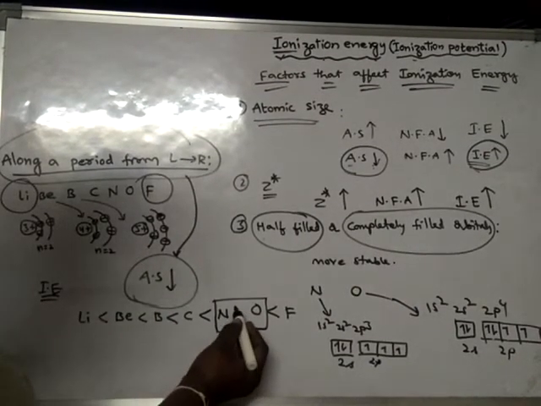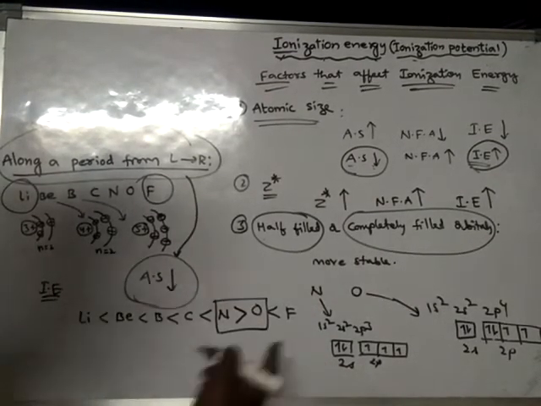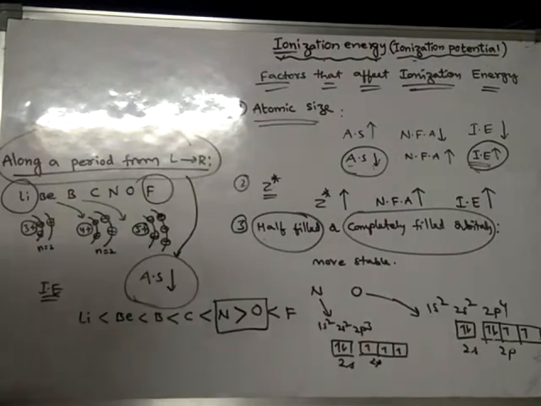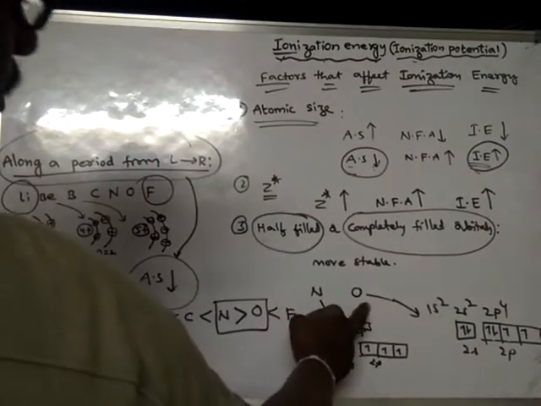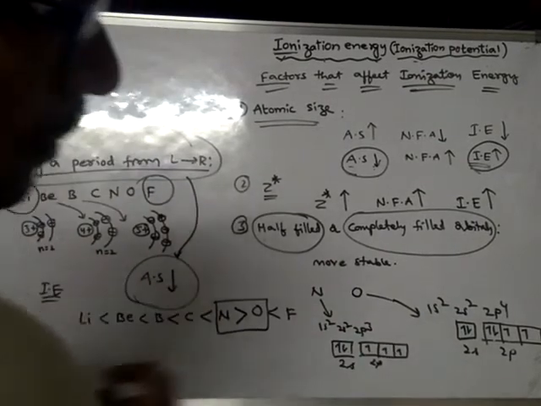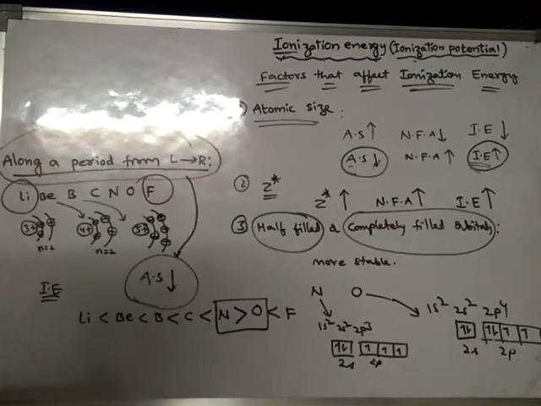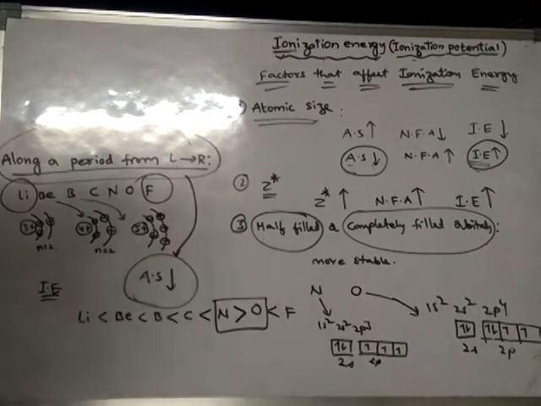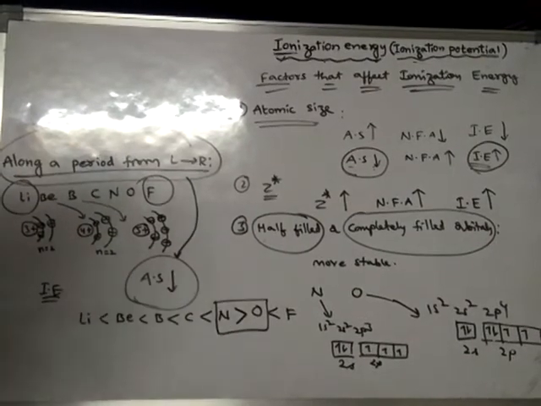Nitrogen is having more stability due to half-filled orbitals, hence it requires more energy to remove an electron from the stable configuration. Oxygen is having an unstable configuration or less stable configuration, so it can lose an electron easily when compared to the nitrogen atom. So that is why the order will change like this between nitrogen and oxygen.